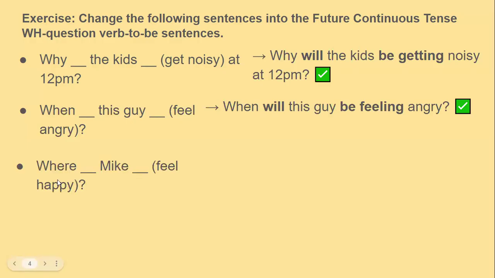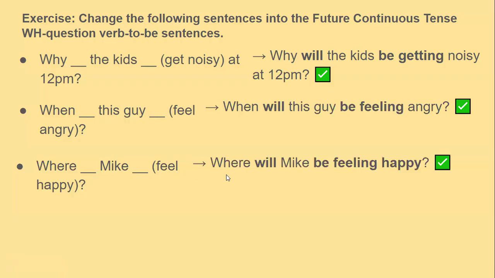Number 3, where, gap, might, gap, feel happy. We have the WH question here, where, which is looking for the place, the location. We put will after the WH question. And after the subject, we put be. And feel needs to end with an ing to make it a gerund. The correct WH question is therefore, where will Mike be feeling happy?